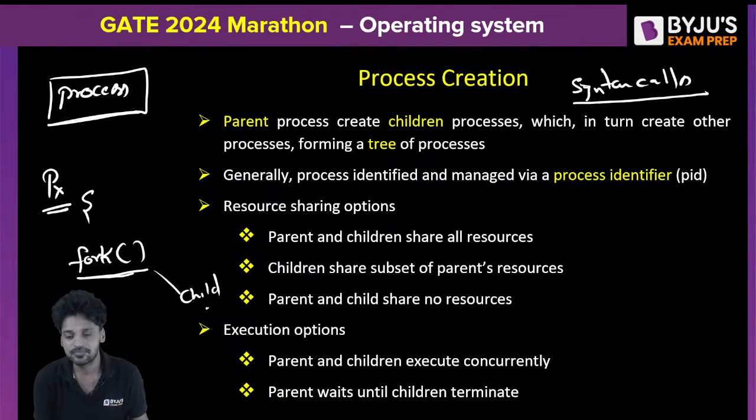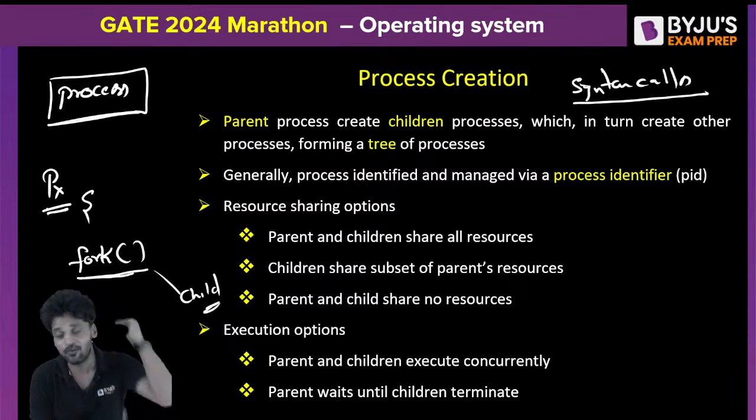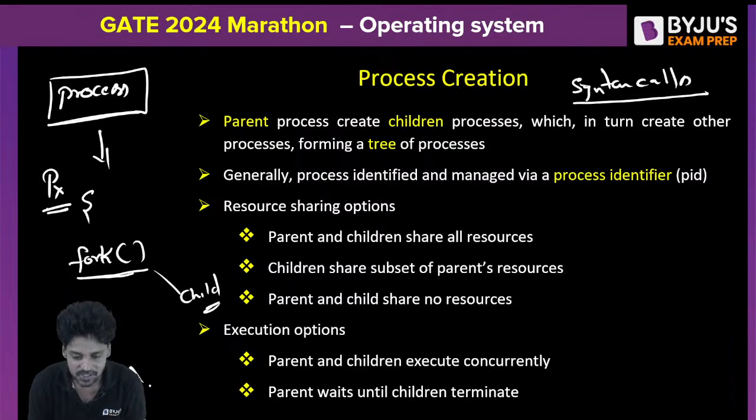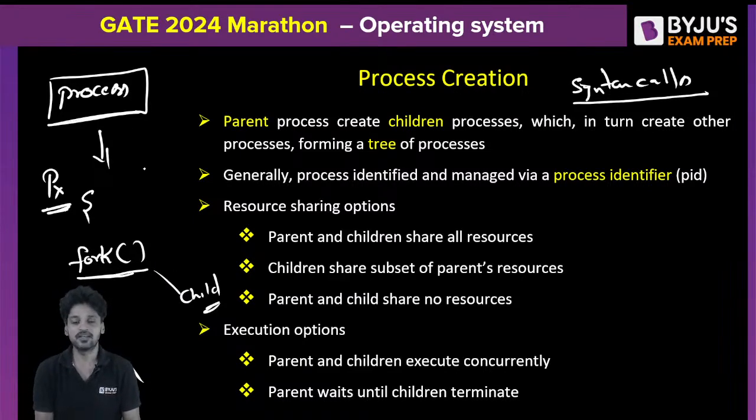Am I clear? I'm a process. Whenever I want to create a child process, I need to make a call to the system function, otherwise called a system call, which is called fork. This is the initial thing that we need to understand. In the Linux operating system, when a new process has to be created, a parent process should execute one system call called the fork system call. When the fork system call gets executed, a child process will get created. Keep it aside. We are going to discuss a few things related to this.